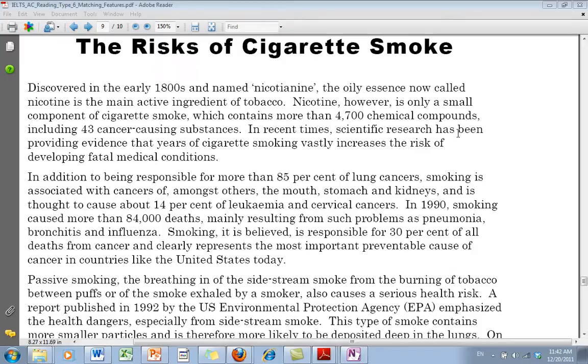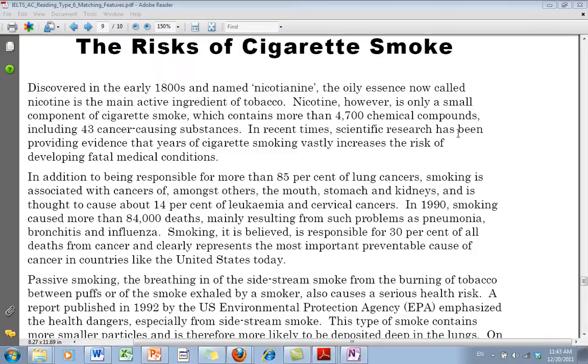Okay, when we begin an exam, when we look at the reading, the first thing we need to do is get an overview. We need to get a feeling for the article. We need to know the basics of the article. And then we need to think about, are we comfortable with this article? Do we have a lot of information?